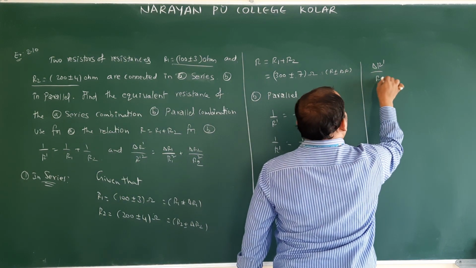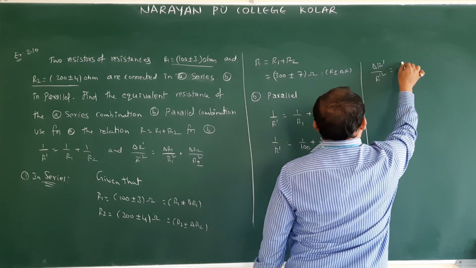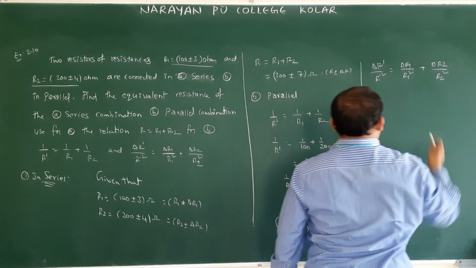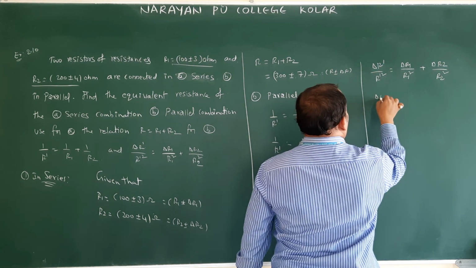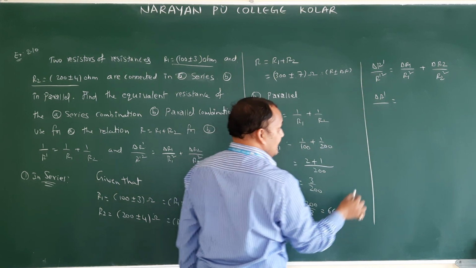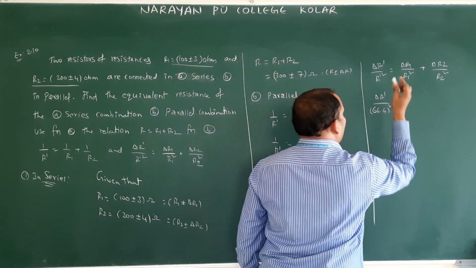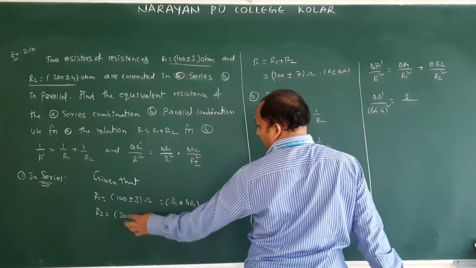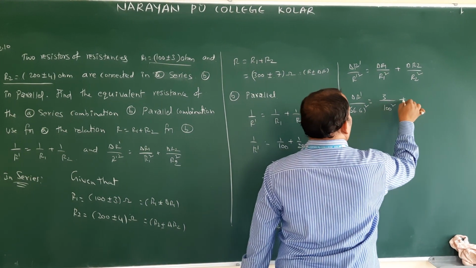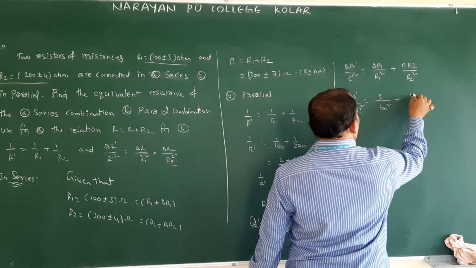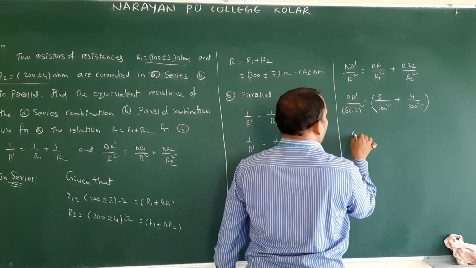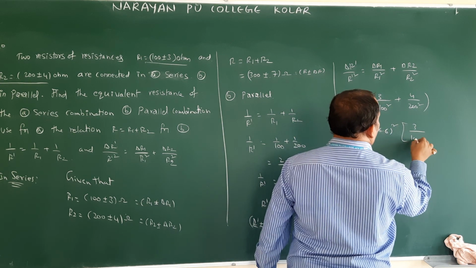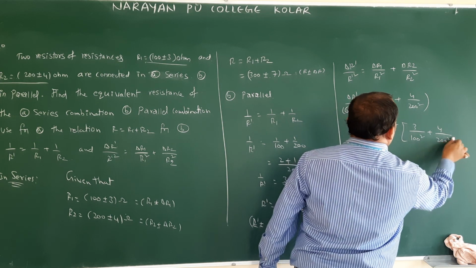So they gave delta R dash by R dash square is equal to delta R1 by R1 square plus delta R2 by R2 square. So delta R dash we have to find. R dash value is 66.6, whole square. What is delta R1? Delta R1 is nothing but 3. So 3 by R1 square, 100 square, plus delta R2, 4 by 200 square. Then delta R dash is equal to 66.6 whole square by 3 by 100 square plus 4 by 200 square.